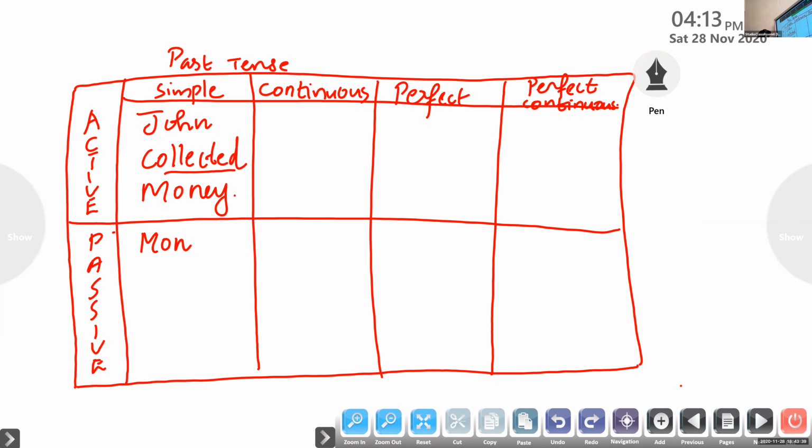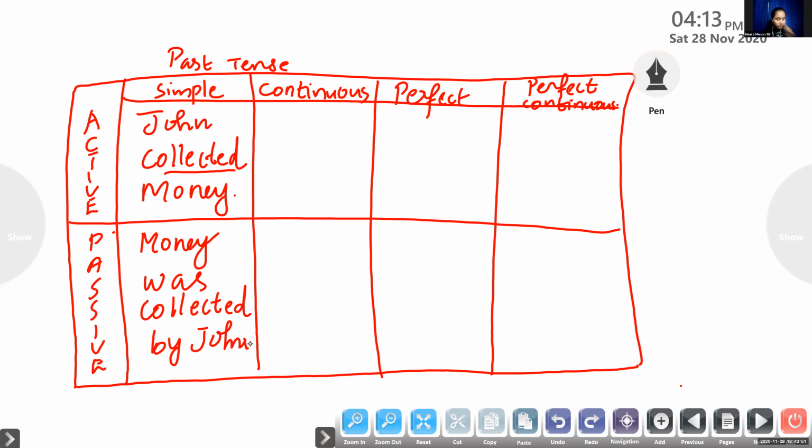Excellent. Money was collected by John. Okay, that is good. Underline was collected: be form plus past participle form. The sentence is in past tense, so we need to use the past form of be. As the subject is singular, use was after the subject. So, was collected.